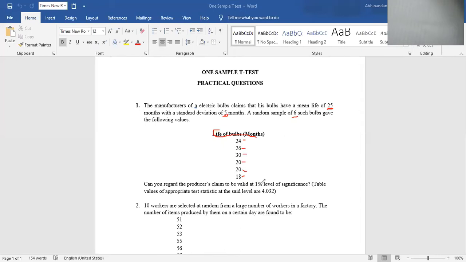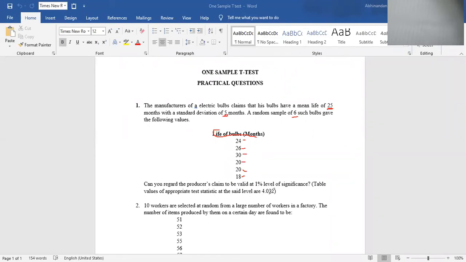Here the significance level is directly given by the questioner. So you have to check a hypothesis at 1% significance level. And he has also given the critical value at 1% level. See, the table value of the appropriate test statistic at the said level is 4.302.